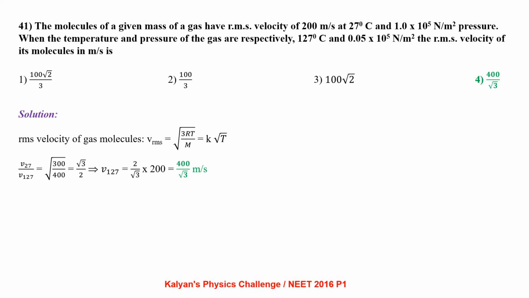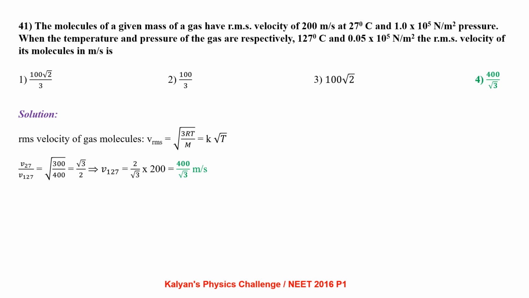Let us see the formula of RMS velocity of a gas molecule, that is root of 3RT by M, where capital R is the universal gas constant, capital T is absolute temperature and capital M is molecular weight. As we see from the formula, the RMS velocity of a gas molecule is independent of the pressure exerted by the gas and directly proportional to the square root of absolute temperature.